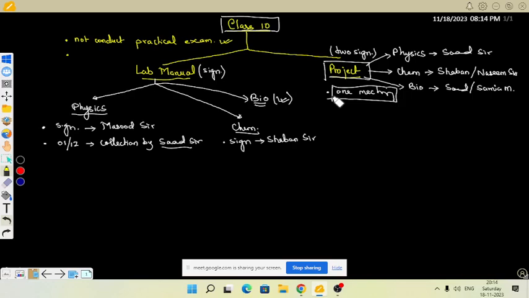It was about to be conducted today, but unfortunately I was having class till the last of the day, so I was not able to make it. When it is decided, I will circulate the message on the class 10th group, and after that checking will start. Till then, just collect the projects and keep them with you. Then I will tell what the steps are.